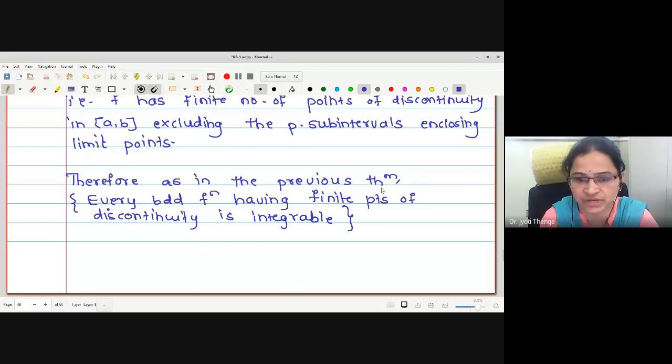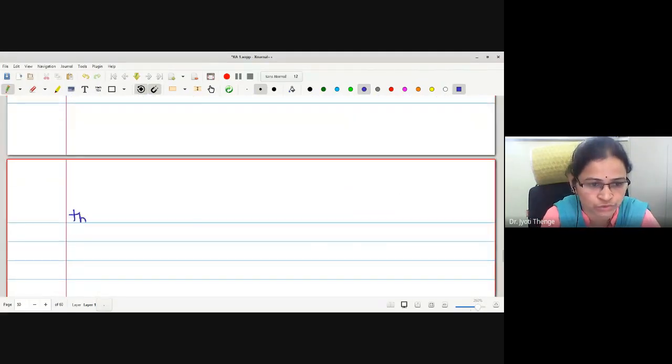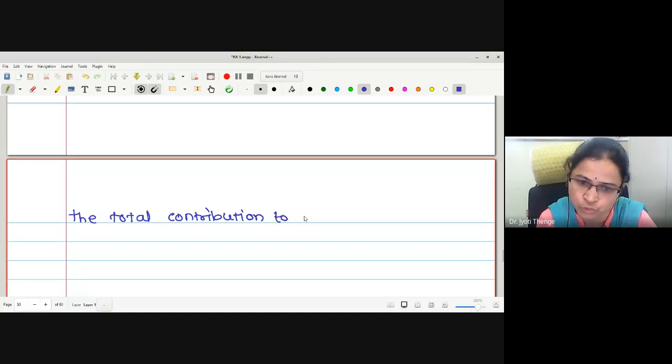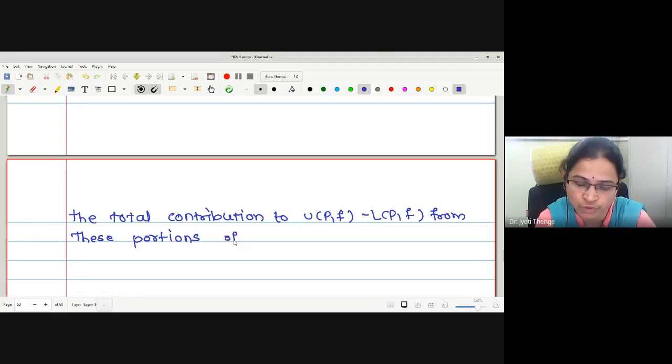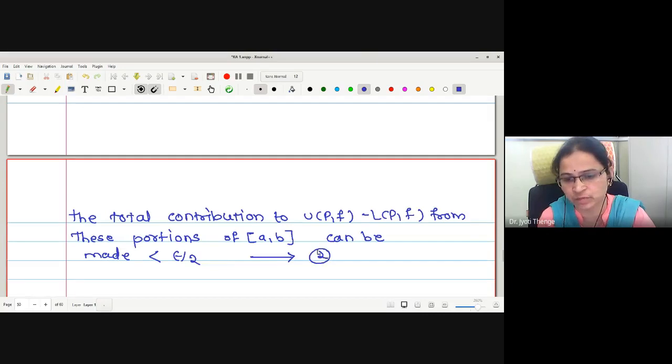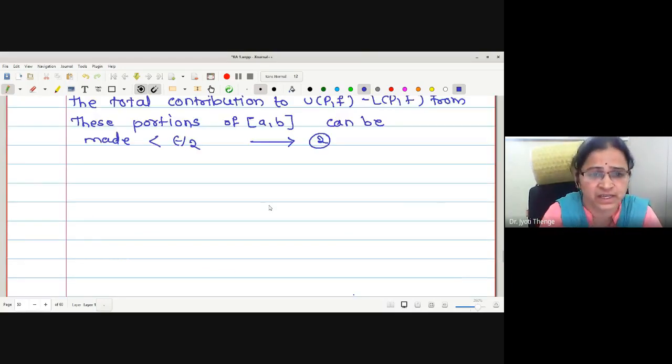Therefore, we write, as in the previous theorem, the total contribution to UPF minus LPF from these portions of the closed interval [a, b] can be made less than epsilon by 2. Let me call it statement number 2. Here we are writing directly less than epsilon by 2.